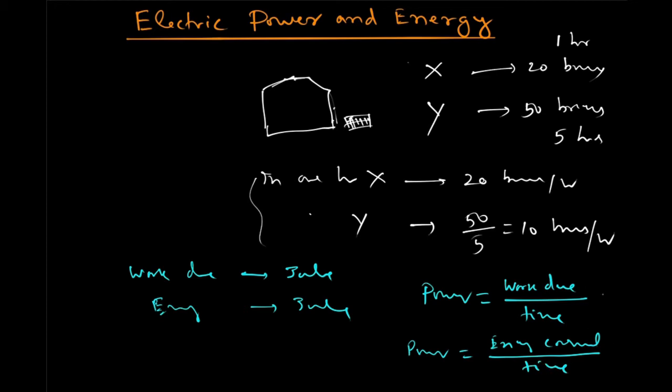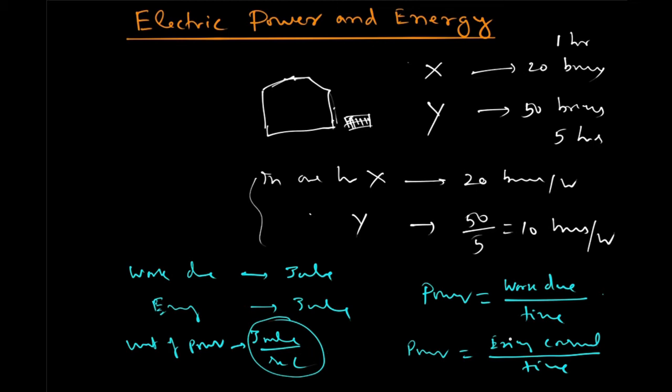This is the definition of power. The unit of power will be joule per second. That is, work done per unit time. Per unit time, how much work is done, that is the power.